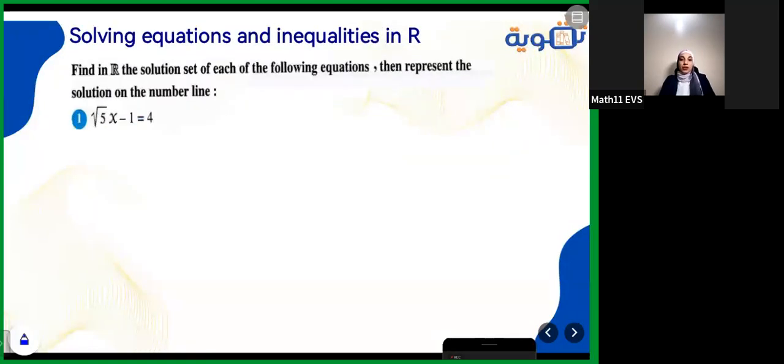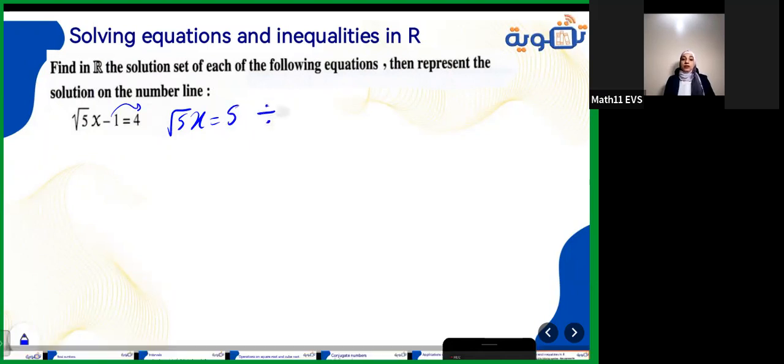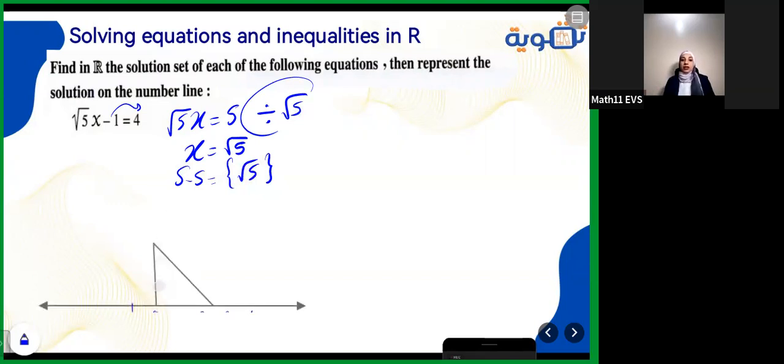Then solving equations and inequalities in R. Solving an equation like this, it's easy. So it will be here root 5 x equals 4 plus 1. I transform it to the other side. It will be with the opposite sign. It will be positive. 4 plus 1 equals 5. After that, I will divide by root 5, the coefficient of x. 5 divided by root 5 will be only root 5. Then the solution set is root 5. After that, we need to represent it on the number line. Yes, we have a number line like this.